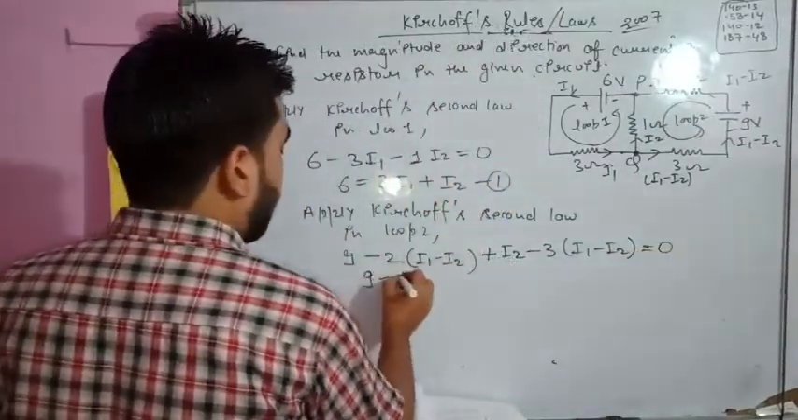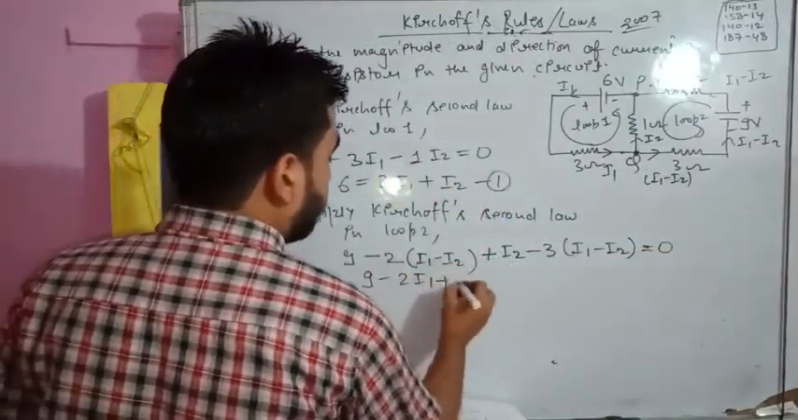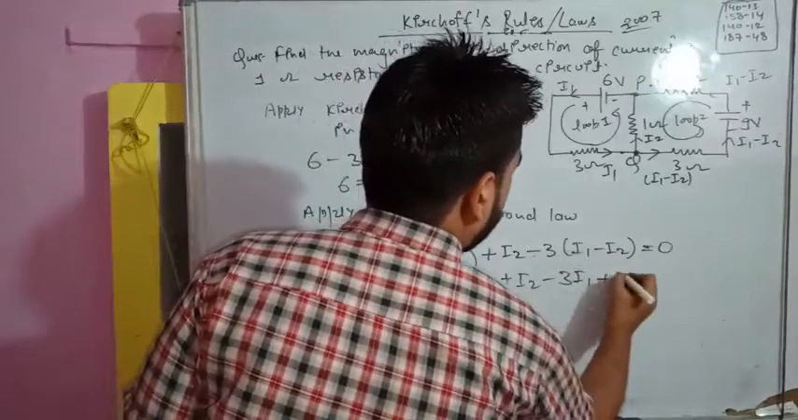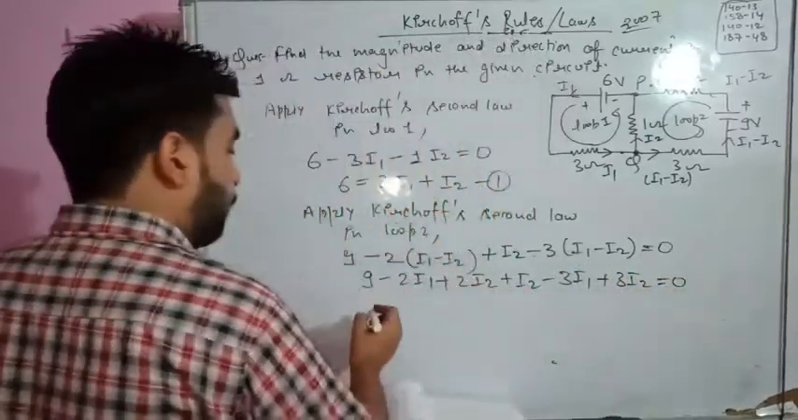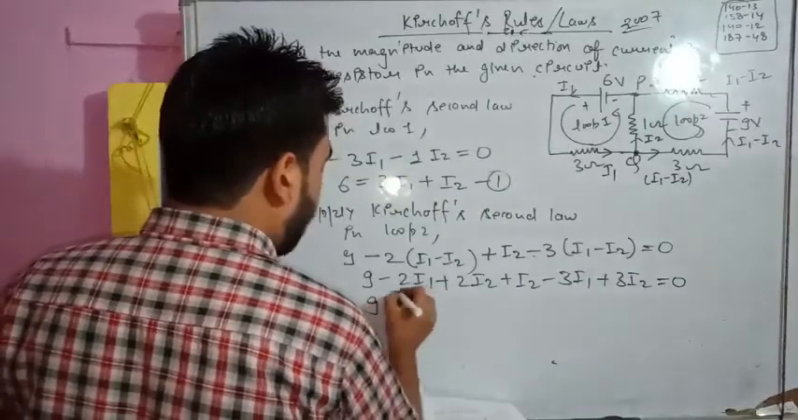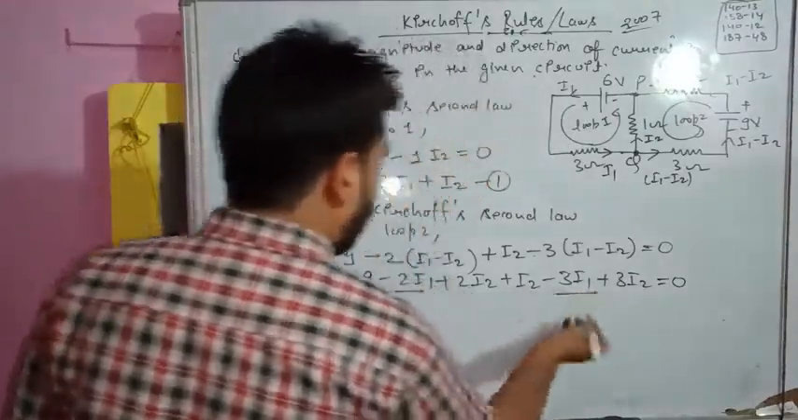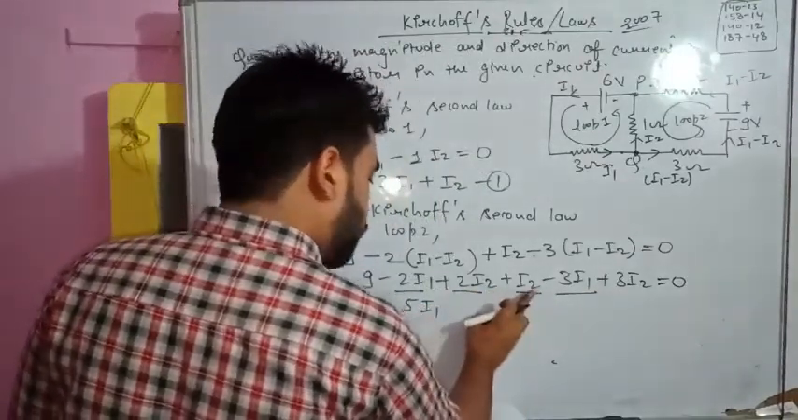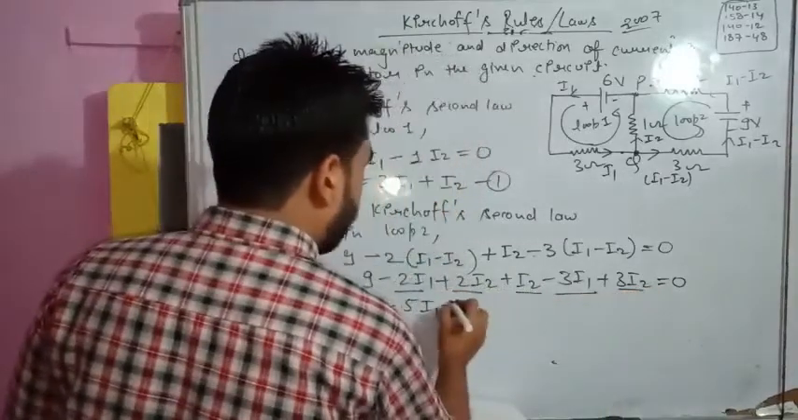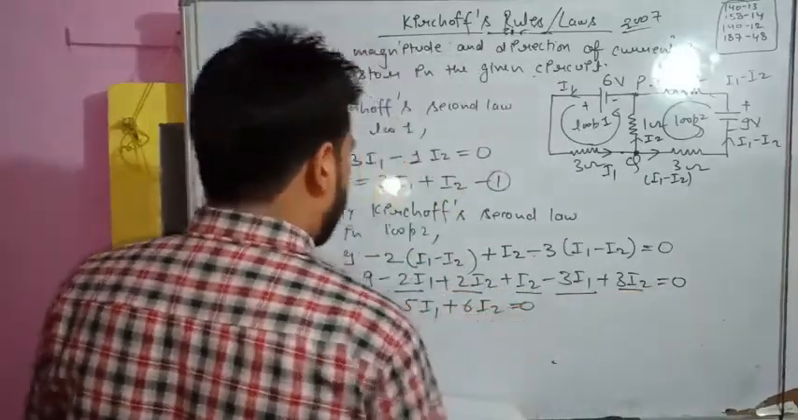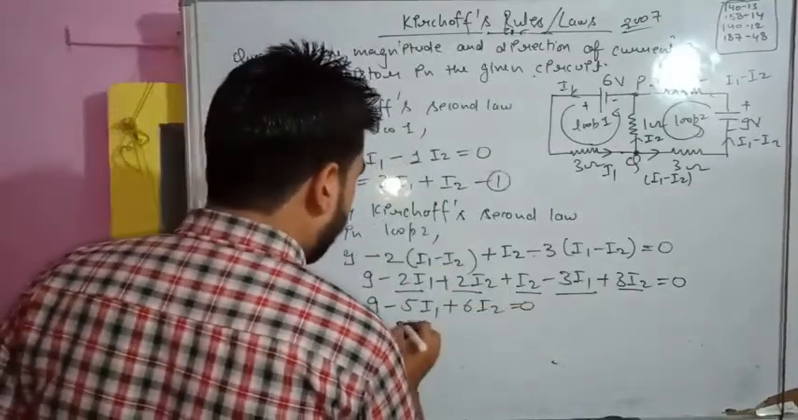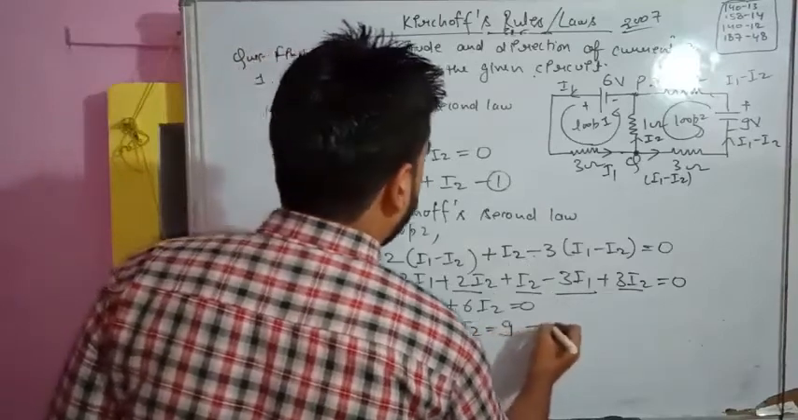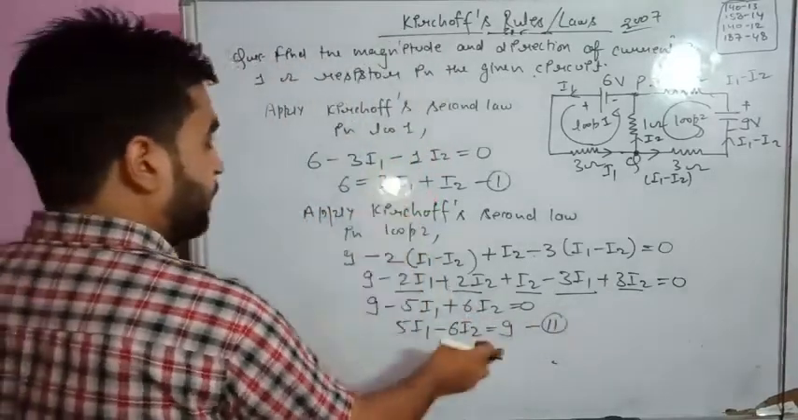So form the equation. 9 minus 2I1 plus 2I2 plus I2 minus 3I1 plus 3I2 is equal to 0. So what will be the equation? This will be 9 minus 2I1 minus 3I1, which becomes minus 5I1. 2I2 plus I2 plus 3I2 will be 6I2, is equal to 0. So students, form the equation. This will become 5I1 minus 6I2 is equal to 9, because this will be shifted there. Equation 2. That's the first equation, that's the second equation.